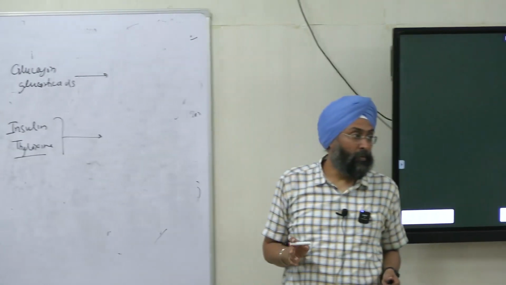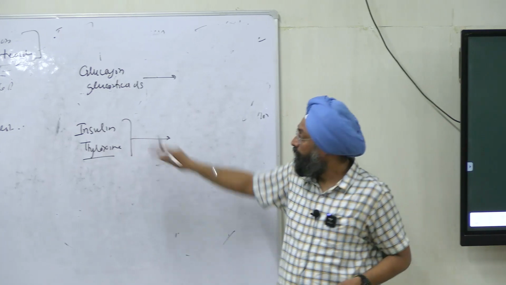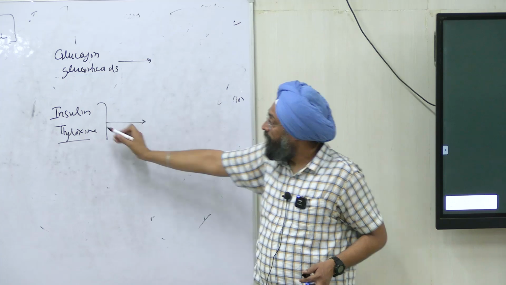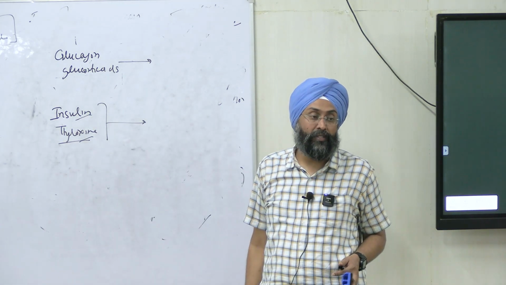These are four basic hormones. One is glucagon, glucocorticoids, insulin, and thyroxine. These two play separate role, these two play separate role, right? Insulin, thyroxine. What will they favor?